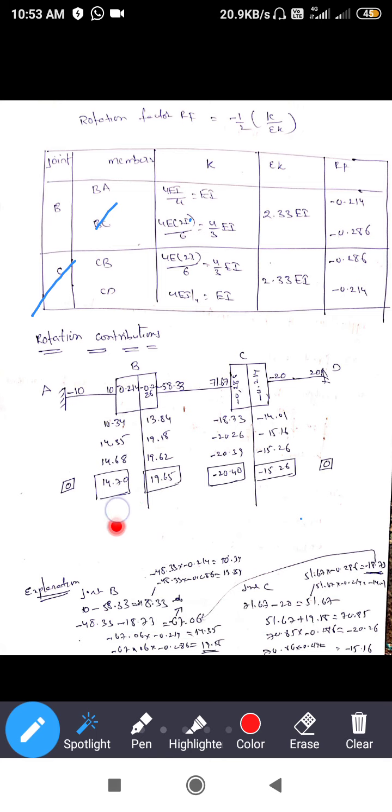Here 0.02 is the difference, here 0.03, here 0.1, here there is no difference, same value. So up to that stage you can continue the operation, then you can stop and go to the next step.